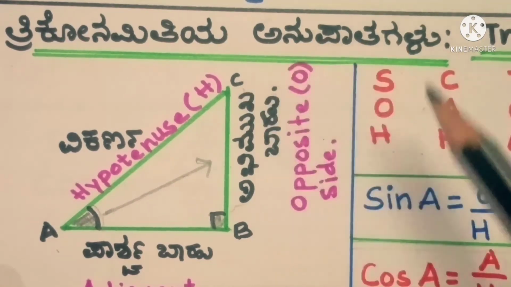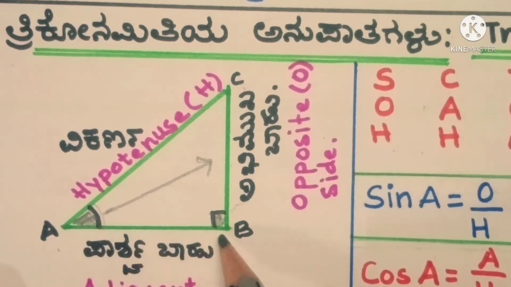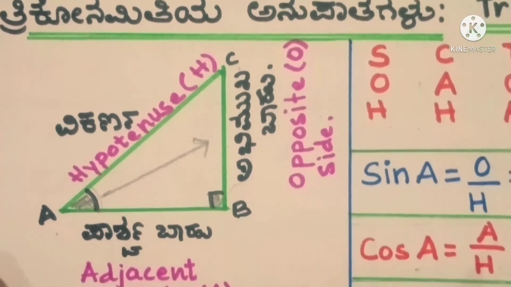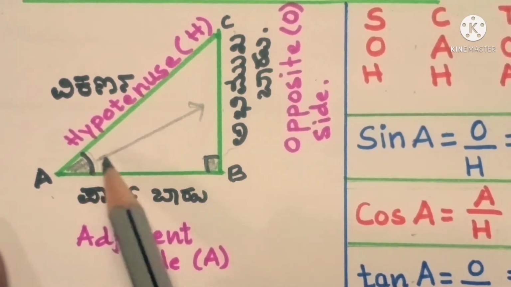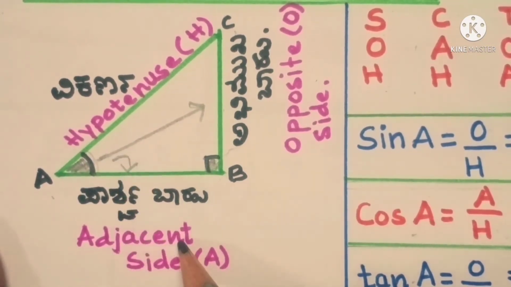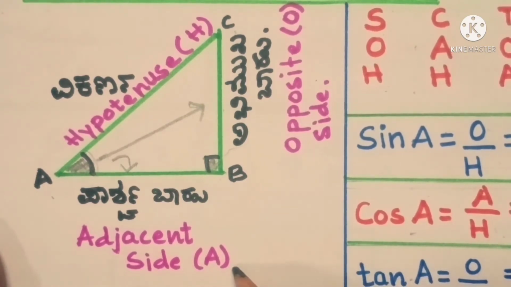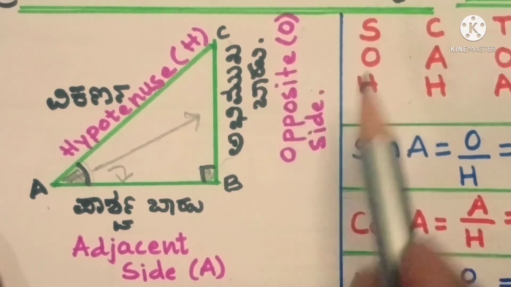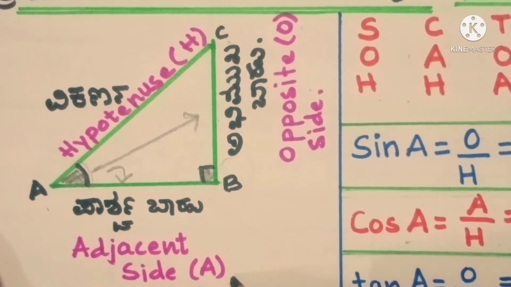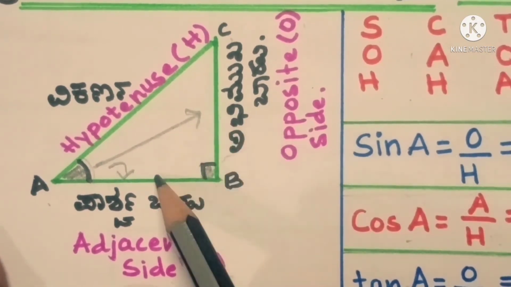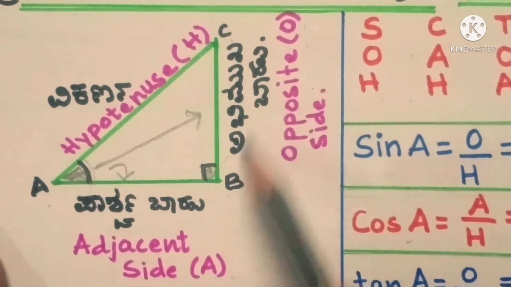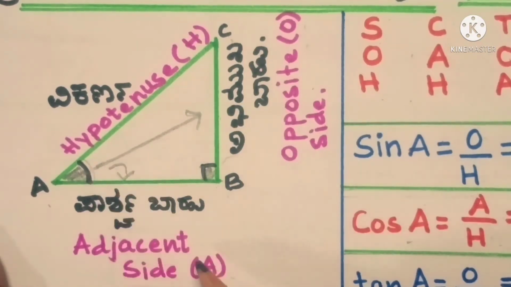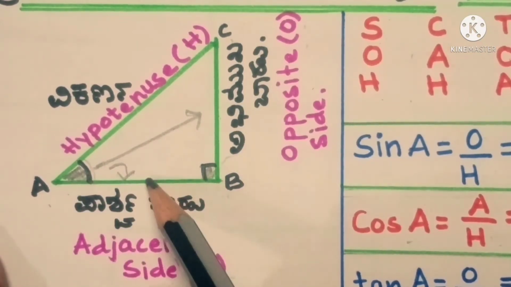Okay, fine. So the side that is just neighboring, or which is just attached with this angle A, we call the adjacent side, and it is denoted by capital A. So the opposite side is denoted with O and the adjacent side is denoted with A. In this triangle we have three sides. The opposite towards the angle A is O, that is BC, and the adjacent side towards angle A is AB. These two sides are over.